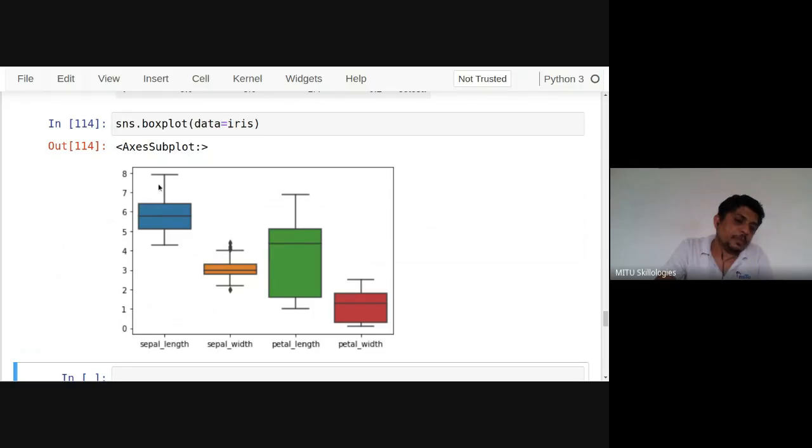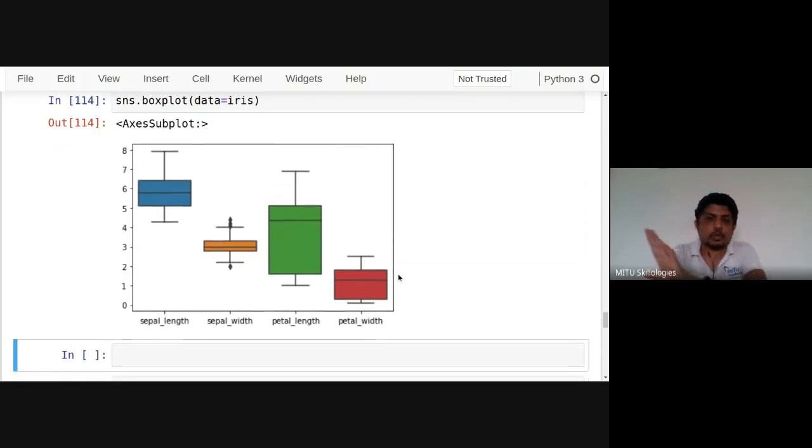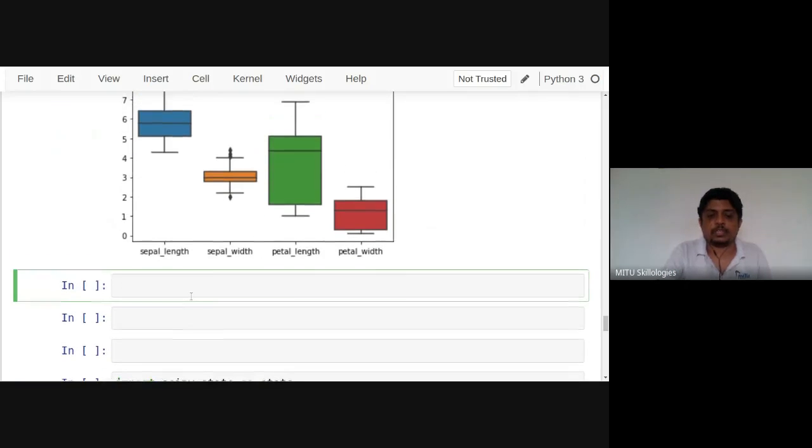And even all of them we can compare at a time. So where the medians are present, for this very less, then somewhat greater in petal, then again similar values are there in sepal, but the range is small, and highest values are there in the sepal length. Here we can see. So this method is followed to check the box plot. And if I want, let's say, to use the grid on it, I can make use of matplotlib for that. So let's see this.